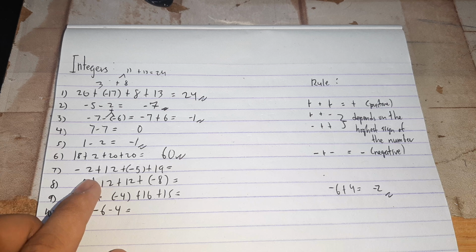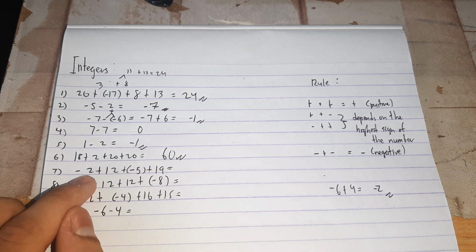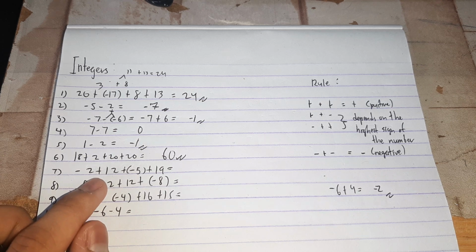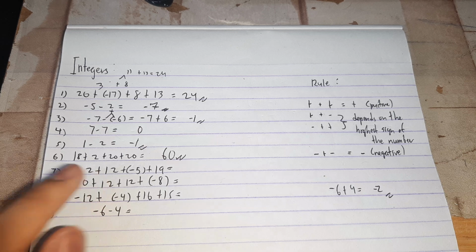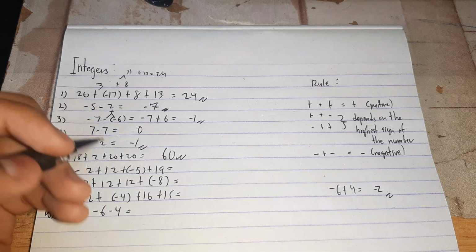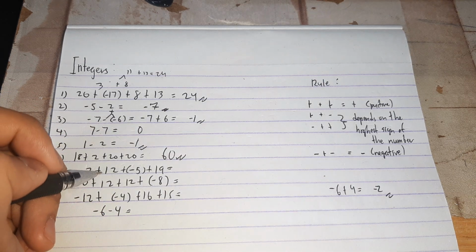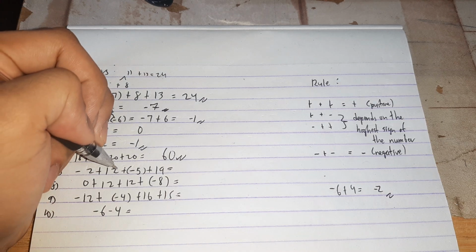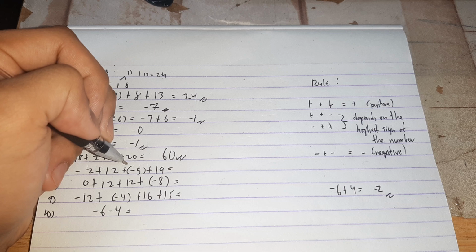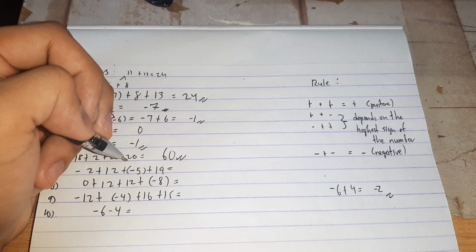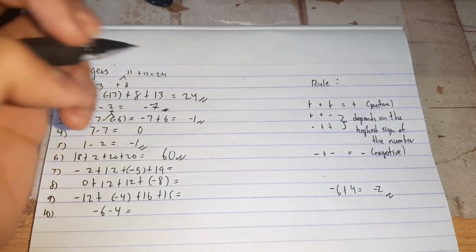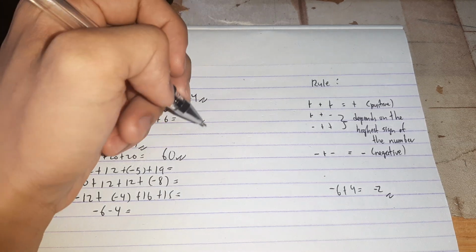But how about here? Of course, we can now do this instantly. Negative 2 plus 10, this will be just 10, positive, because the 12 is much larger than negative 2. This will be 10. And then 10 minus 5 equals 5. And then 5 plus 19 is of course 24.